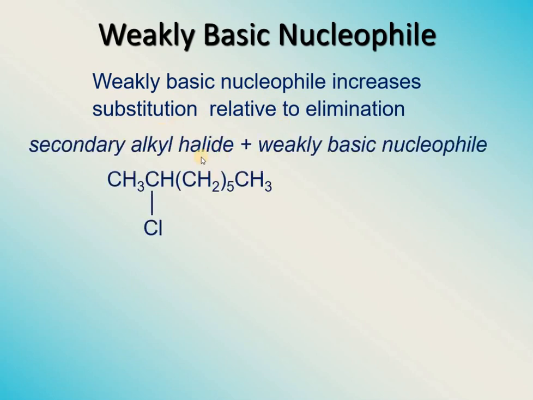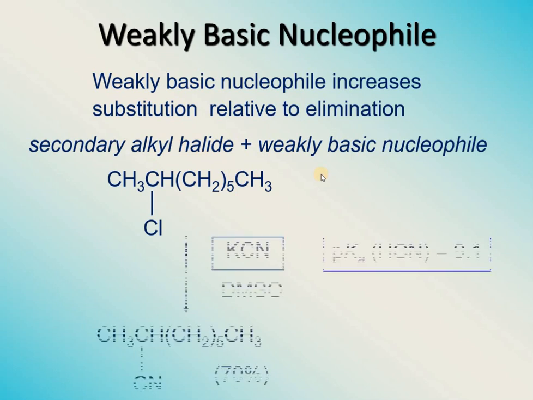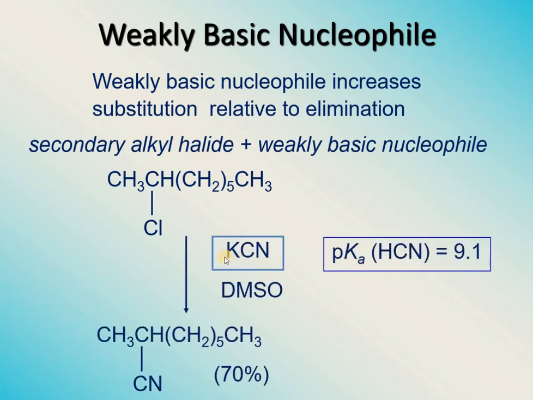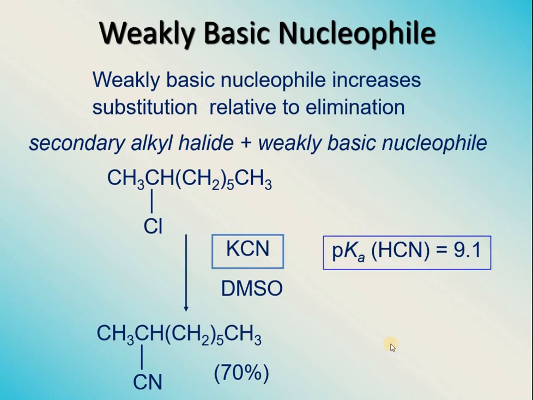For example, let's take a secondary alkyl halide and treat it with a weakly basic nucleophile, that is potassium cyanide. Its basicity is quite less. In that case, substitution is the major product and 70% of substituted product is being produced. So strong bases will favor elimination reactions and weak bases will favor substitution reaction, in other words. The next factor which is very important in this regard is the nature of leaving group.